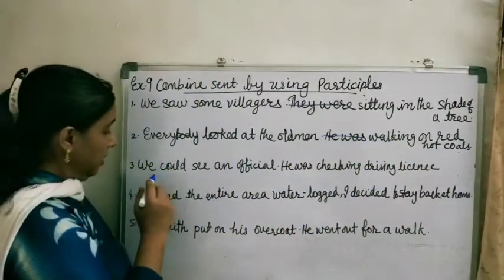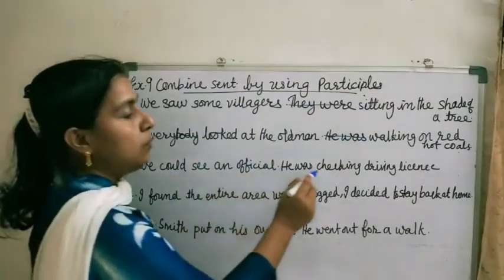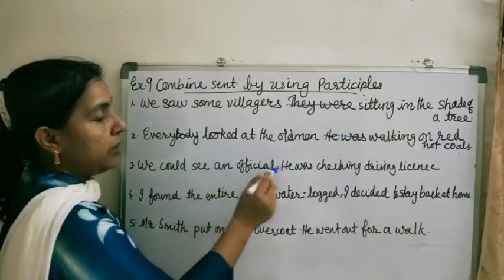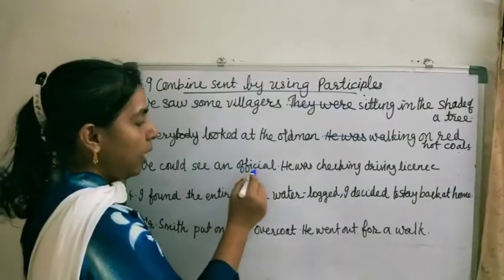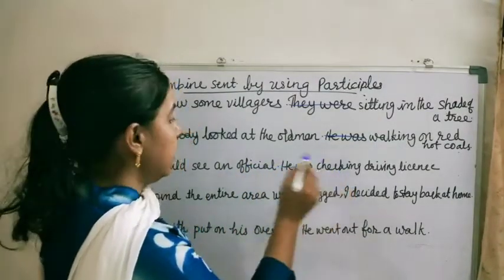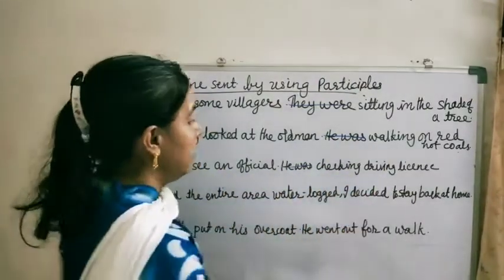Now the third sentence: we could see an official, he was checking driving licenses. Here also, he denotes or refers to an official. Okay, so here also we will take checking as a participle. We could see an official checking driving licenses.